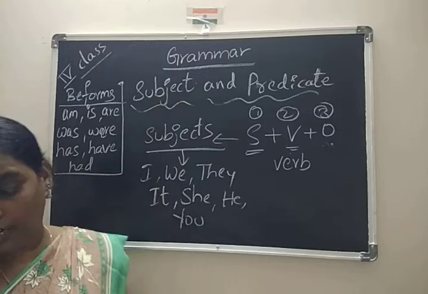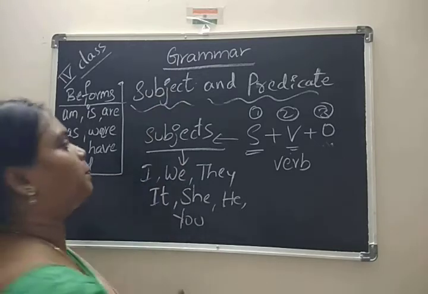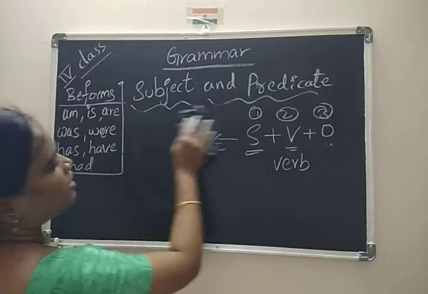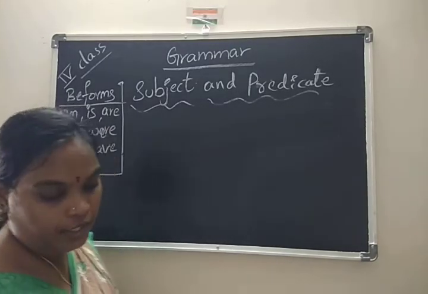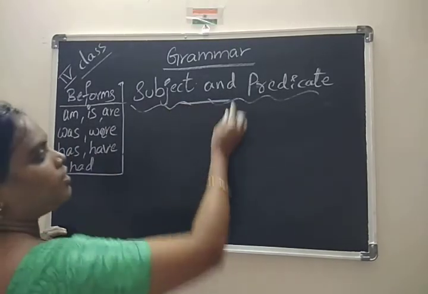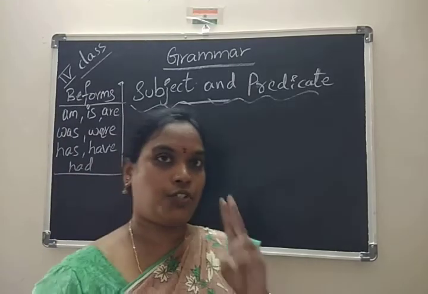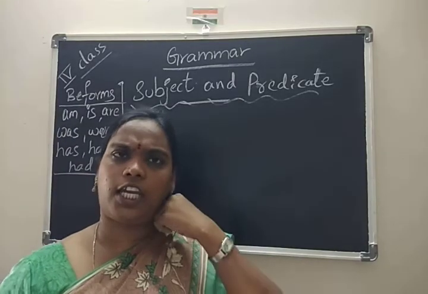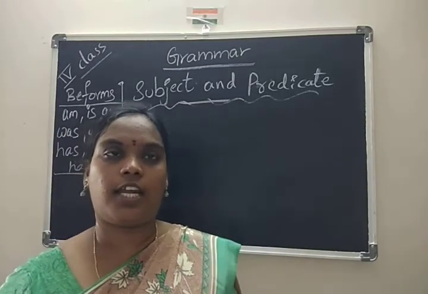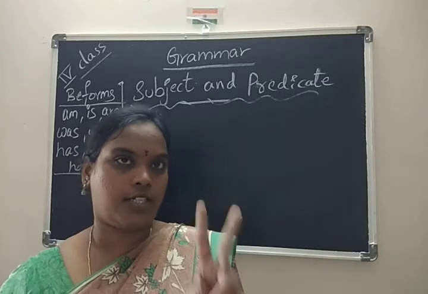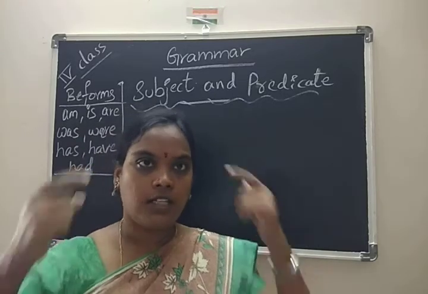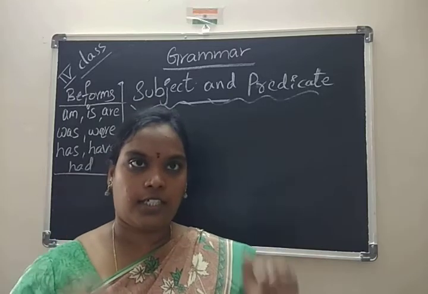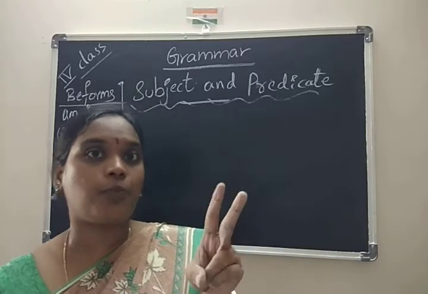Coming to our main aspect: subject and predicate. Dear, a sentence has two parts. You can take any sentence, and it has two parts, like head and body. A person has a head and a body, and a sentence also has two parts.